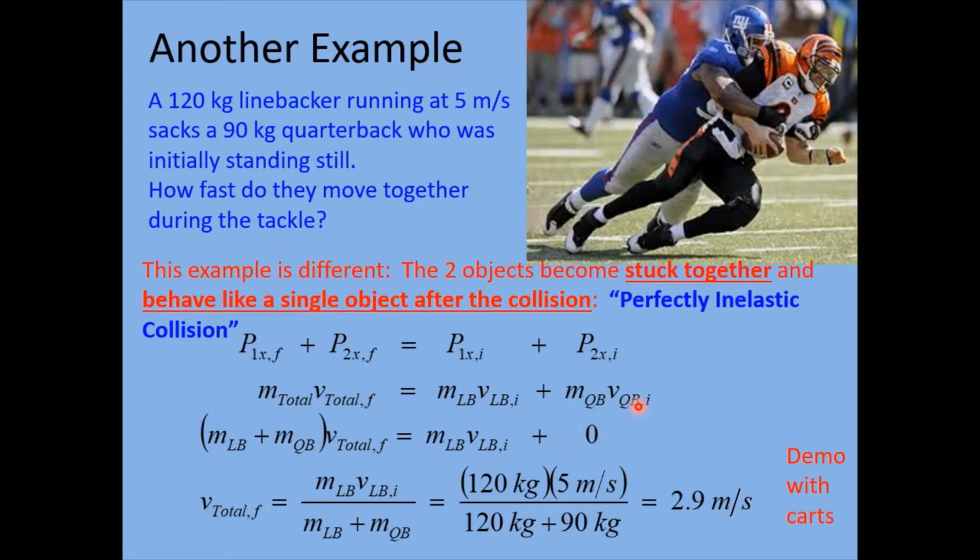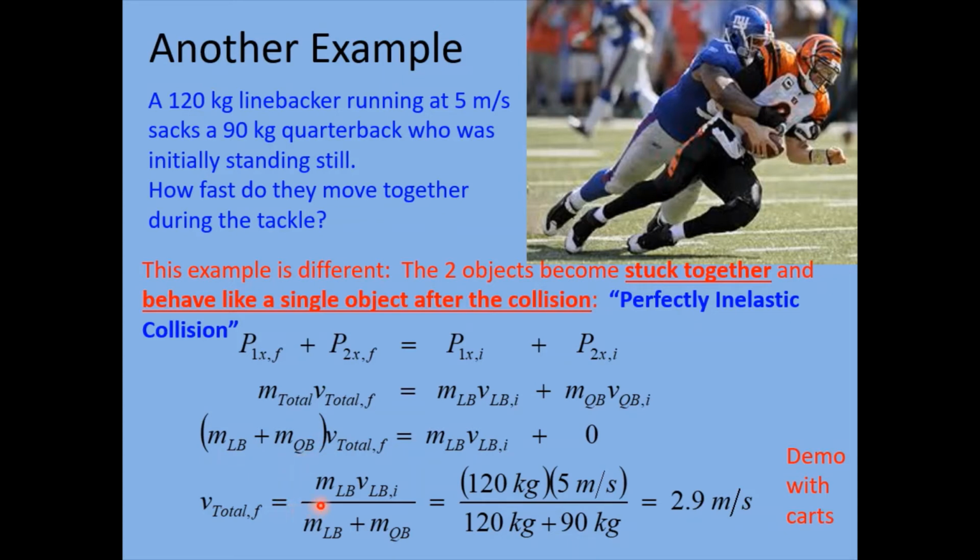So we don't have to worry about this term, and we can just put in a 0 there, which is kind of nice because that term drops out. Our goal is to solve for how fast they move together during this tackle, so we're going to solve for V total final, and all we have to do is divide everything by the total mass of the whole system.